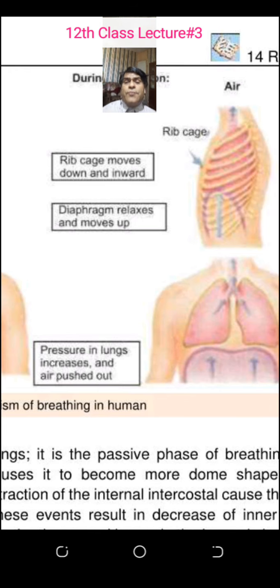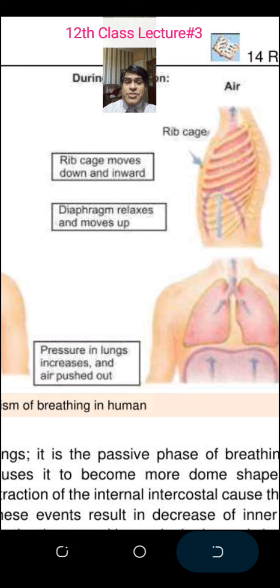Now, very significant, students: I told you three muscles. I am repeating them; you should memorize now. Diaphragm muscles contract. Which topic am I explaining? Not expiration. You will remember only one, and the other you will automatically understand. The rib cage muscles and diaphragm muscles are involved in inspiration.